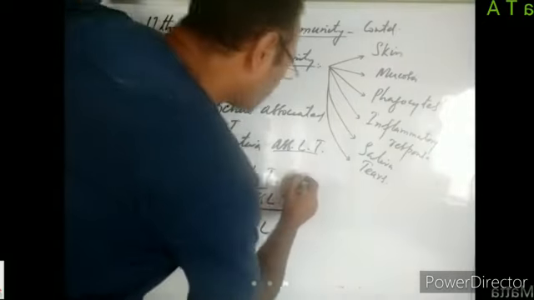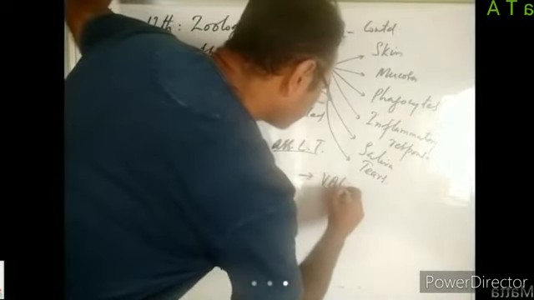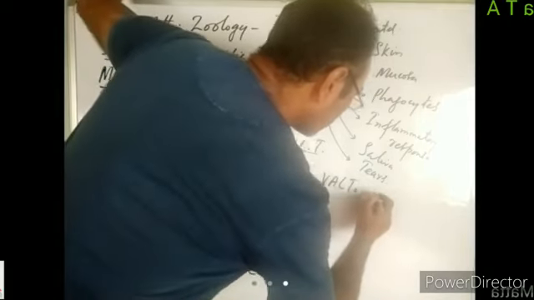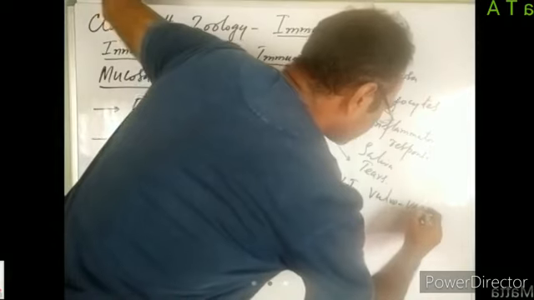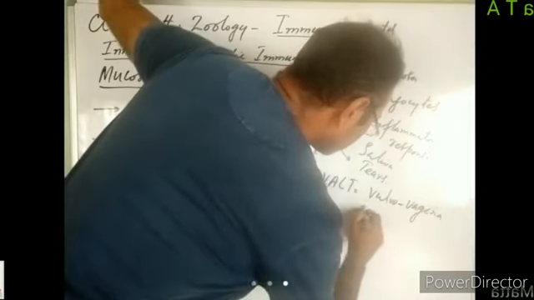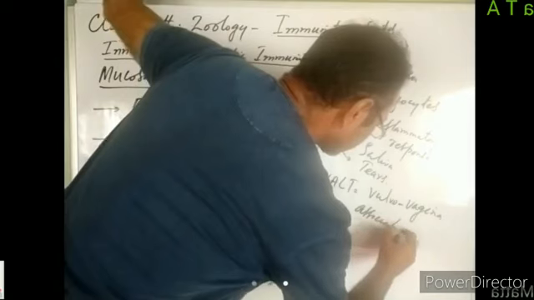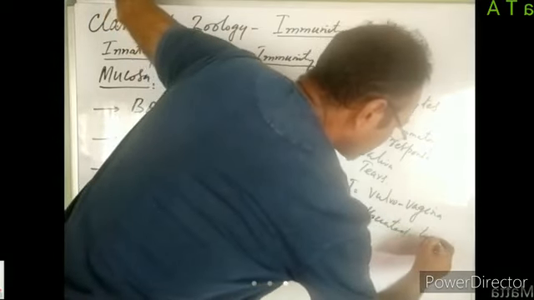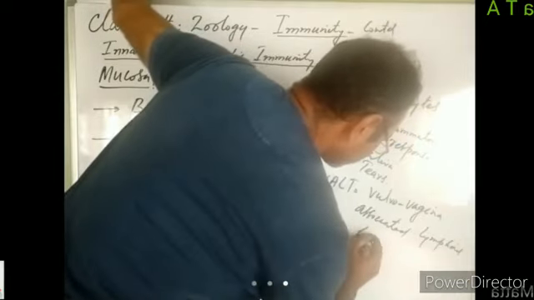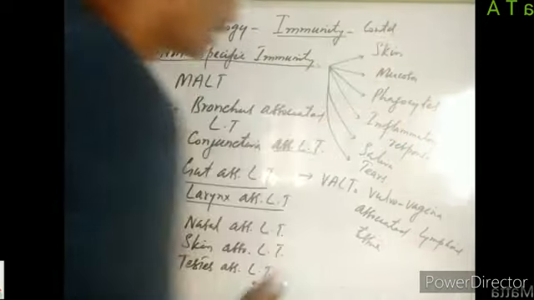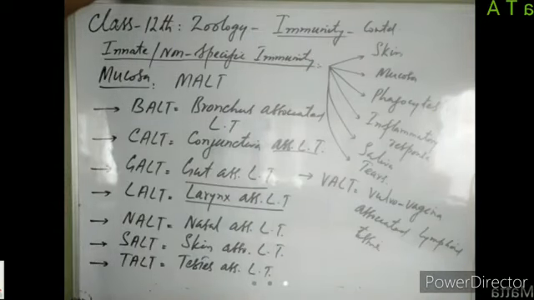Similarly, then we have got WALT, vulvovaginal associated lymphoid tissues. So in our urogenital system, there is the vulva and vagina in the females.